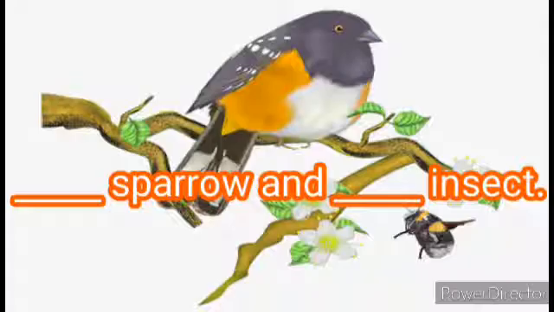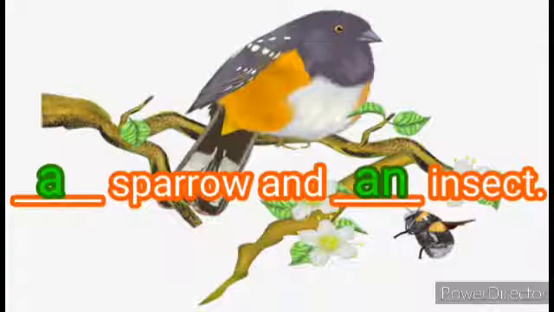Dash sparrow and dash insect. Which article will you use for sparrow? A, because sparrow starts with a consonant sound. And an insect. Why an insect? Because insect starts with a vowel sound.